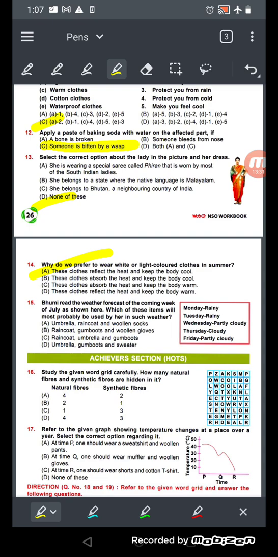Okay. Number 15. Bhumi read the weather forecast of the coming week of July as shown here. I also used to read the weather forecast. So what is the weather?